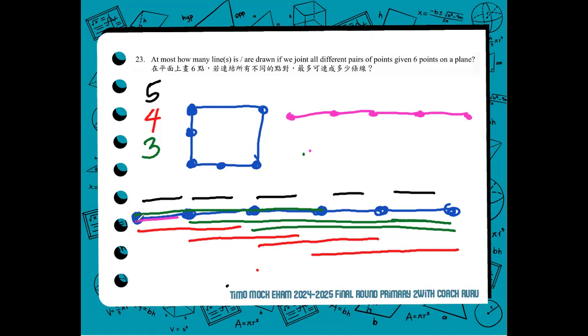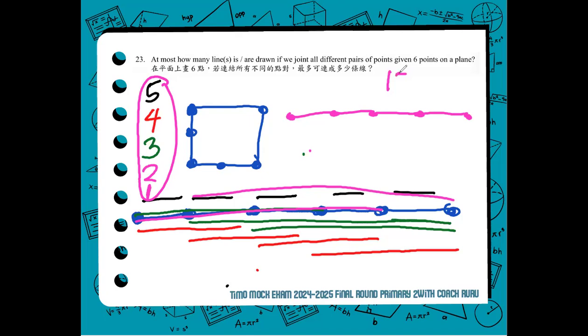In this case, we have 1, then 2. So there are 2. And of course, the whole thing with 6 points, there's only 1. The whole thing, the whole joint plane. So to add all of this, we have 5 plus 4 plus 3 plus 2 plus 1. That would be 15. That the correct answer for number 23 is there are 15 line segments if we join all the 6 points in a plane.